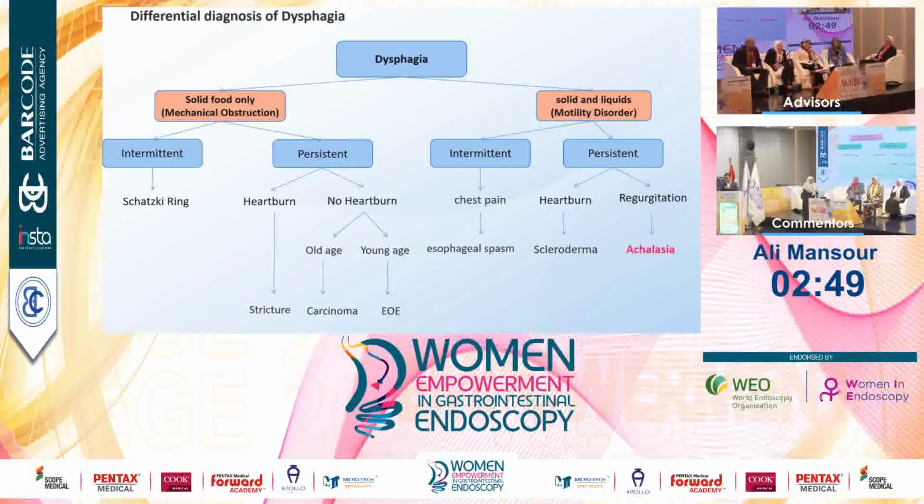If the patient complains of solids and liquids, and it is persistent with regurgitation, like in our case, it is a case of achalasia. If it is persistent with heartburn, it is scleroderma. If it is intermittent with chest pain, it is esophageal spasm.